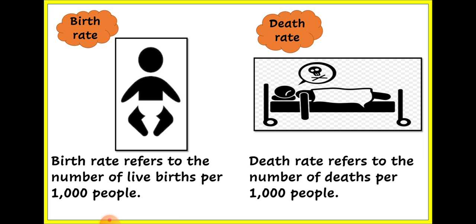Earlier it was not like that. Birth rate was also not that high because there were no such healthcare facilities. Due to that, many children died in infancy. Infant mortality means they died as soon as they were born. If we talk about death rate, nowadays people are living for more time because there are more healthcare facilities. Earlier, healthcare facilities were not there, and people died at early ages due to diseases. Now there are options to cure those diseases. So death rate and birth rate define the population change.